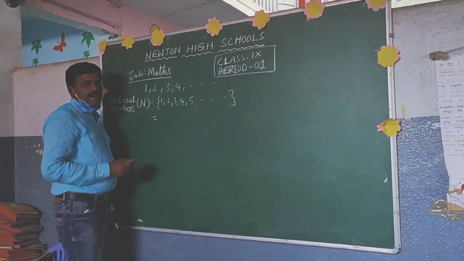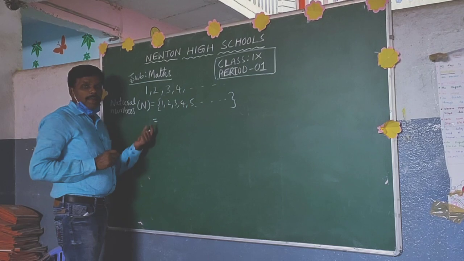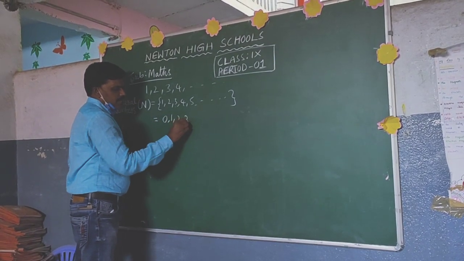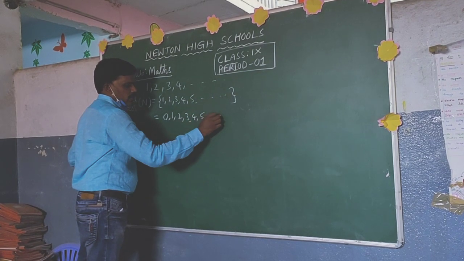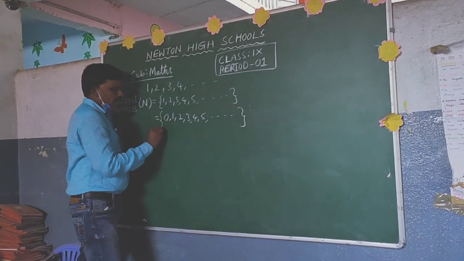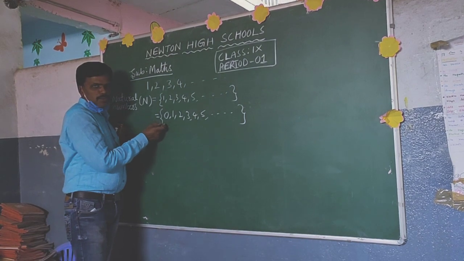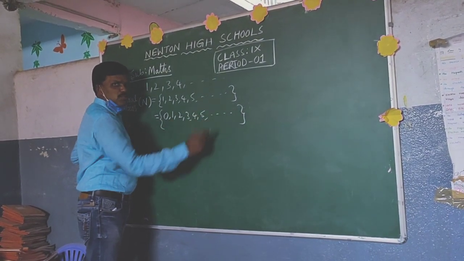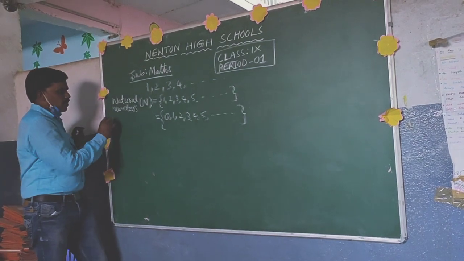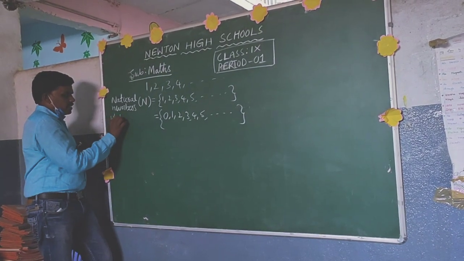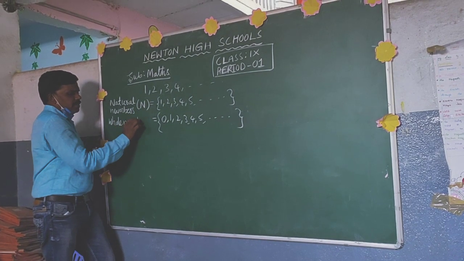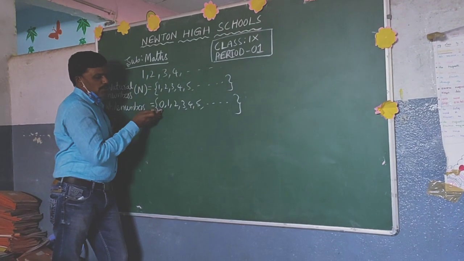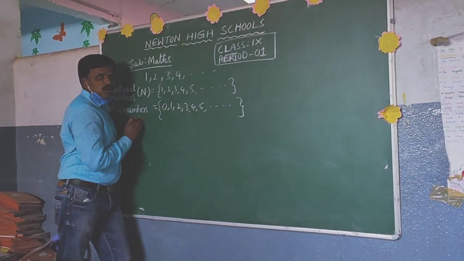Next, for example, I am adding 0 to the natural numbers. So, when you are adding 0 to natural numbers, then what you are getting here? 0, 1, 2, 3, 4, 5 and so on. Group of these numbers are known as whole numbers. What are whole numbers? The group of 0 and natural numbers are called whole numbers.